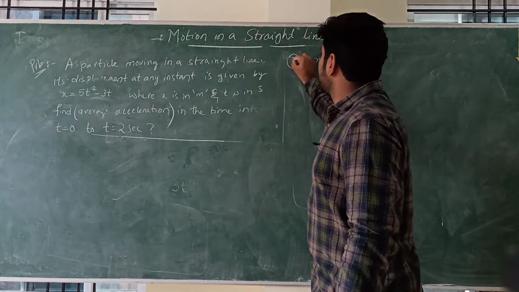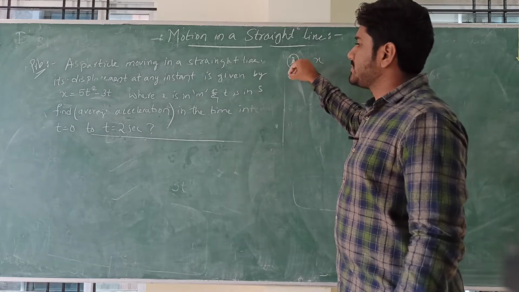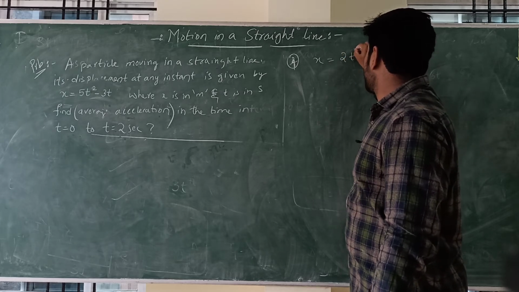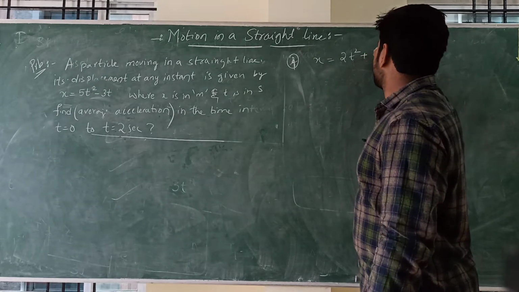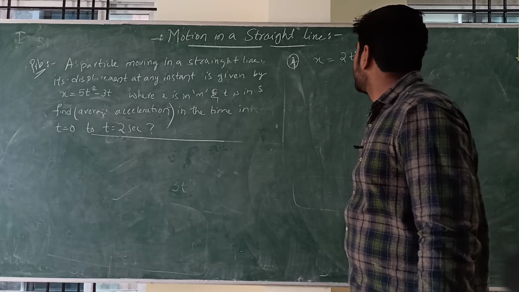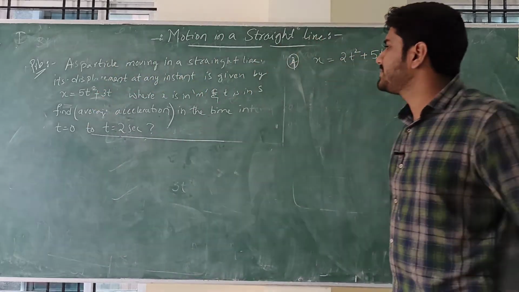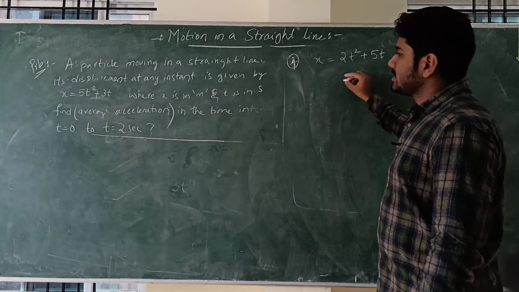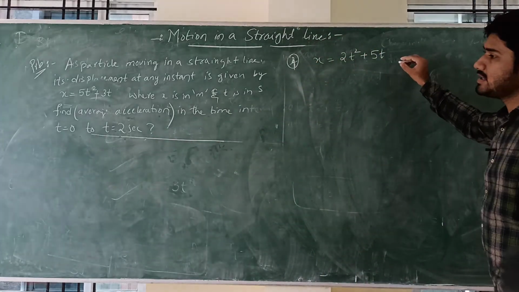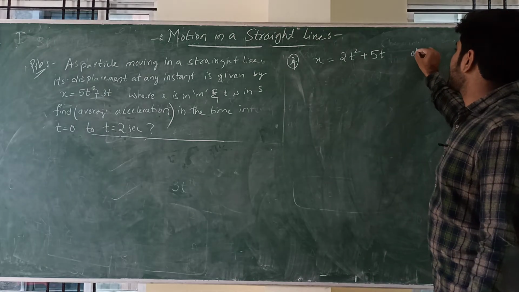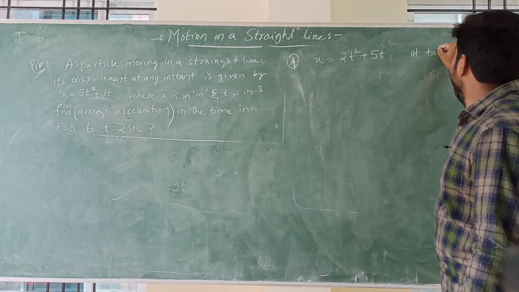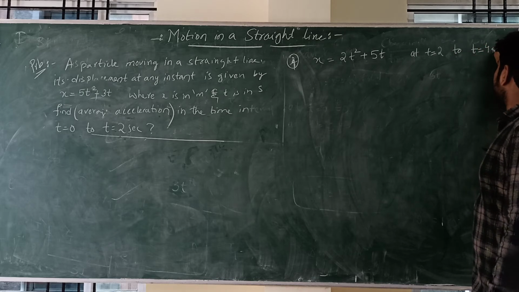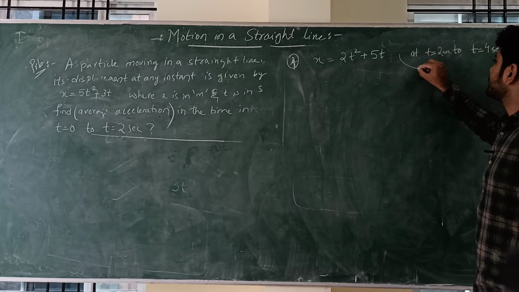Just take x is equal to 2t raised to 2 plus 5t, and you have to calculate the average acceleration in the time interval from t equal to 2 seconds to t equal to 4 seconds.